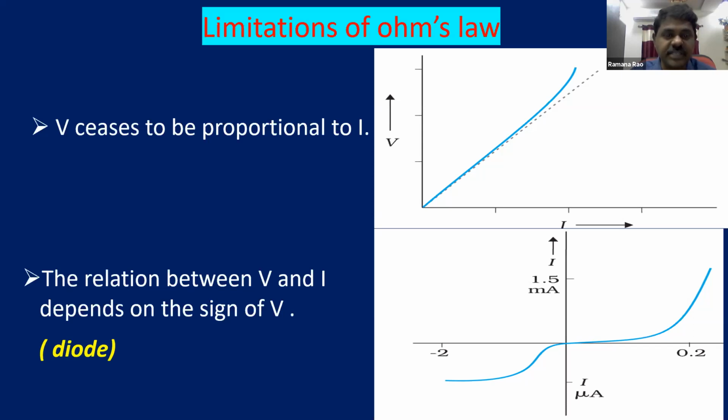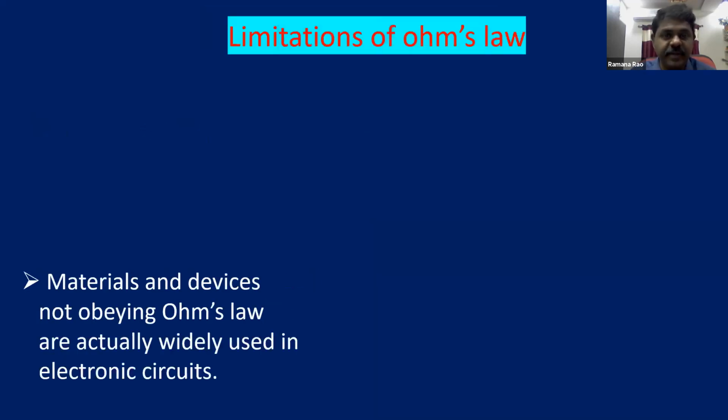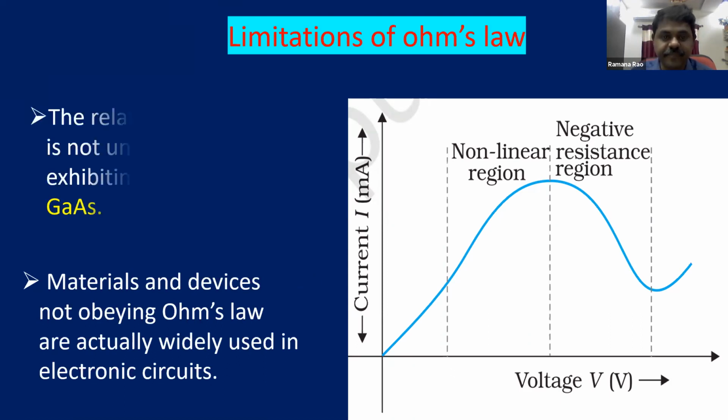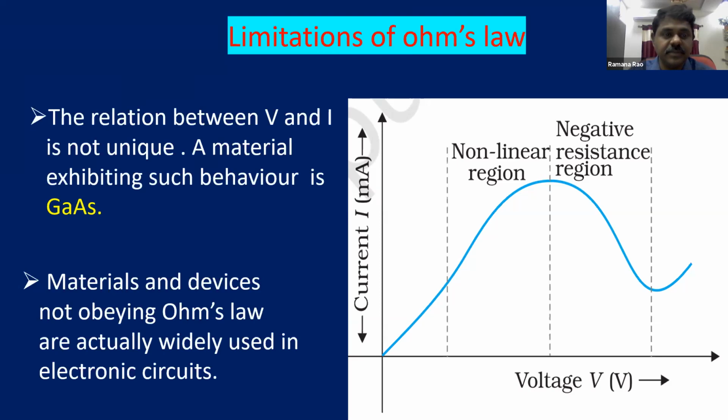So in case of diodes, this deviation is going to take place. And limitations of Ohm's law. So this kind of deviation is also there in some materials, especially in electronic circuits. Materials and devices not obeying Ohm's law are widely used in electronic circuits, where you can use these non-ohmic conductors. So the relation between V and I is not unique. That is important. Okay? That means it has different values.